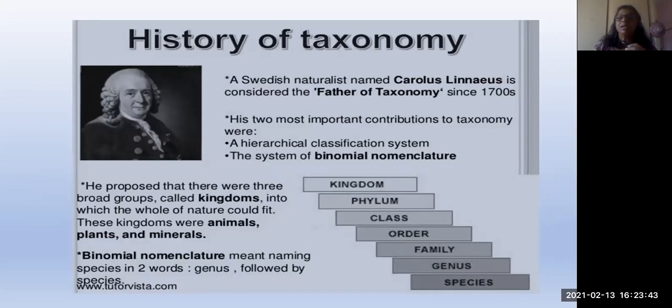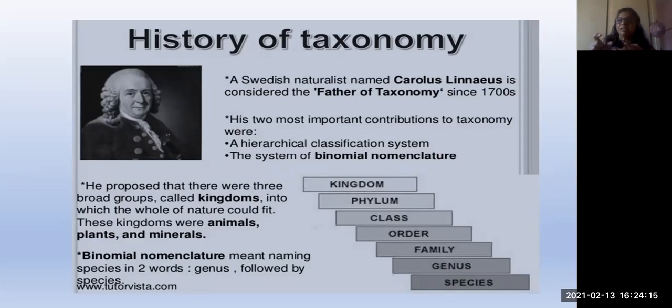And already we have seen Carolus Linnaeus. He was a Swedish naturalist, and he is the father of taxonomy. Taxonomy means classification. Taxon, we have seen the meaning of taxon, isn't it? Taxonomy is a branch of science which leads to classification or grouping of the organisms. And he made two contributions in this. One is the hierarchical classification system. Second one is binomial nomenclature.